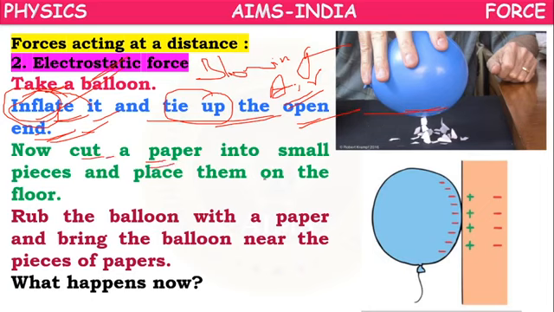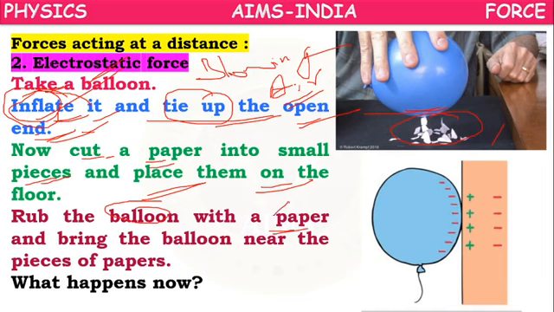Now cut a paper into small pieces like this, and place them on the floor. Now rub the balloon with a paper or with a shirt or with hair.